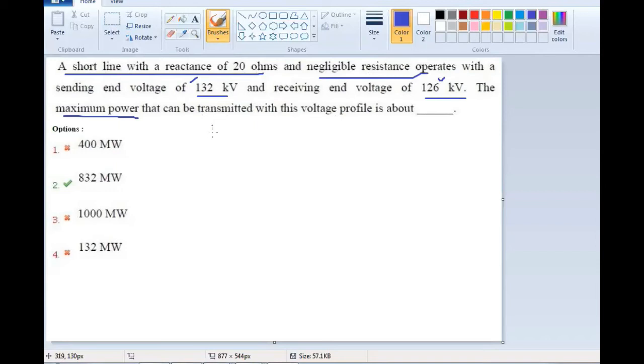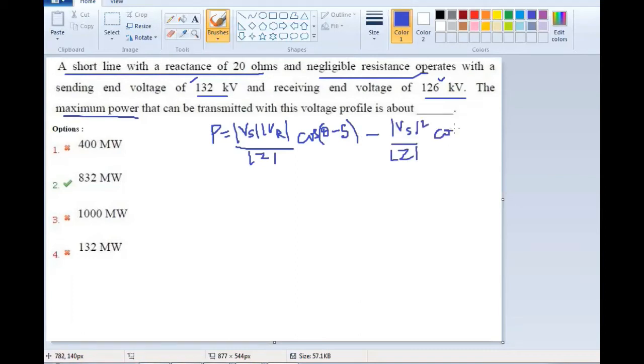It is given by P equal to the magnitude of the sending end voltage and the magnitude of the receiving end voltage over the magnitude of Z, cos of theta minus delta, where delta is the load angle or torque angle, minus cos theta. So this is the real power transmitted over a transmission line.